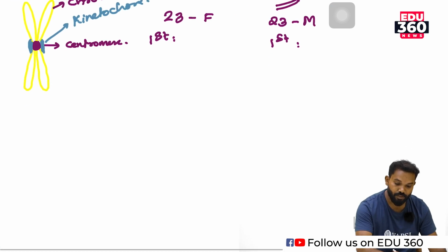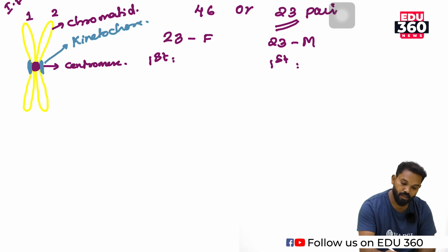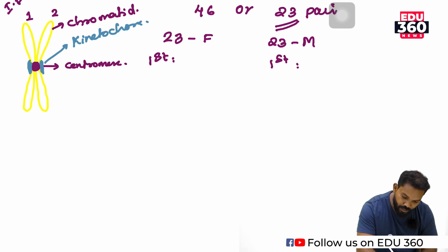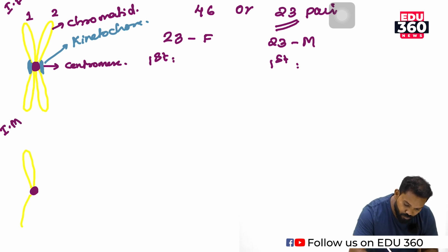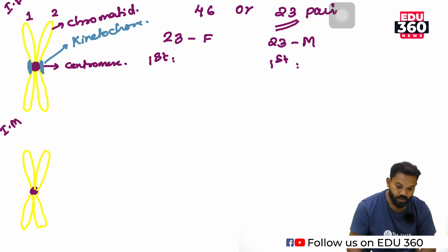If this one is the first chromosome derived from the father, then the first chromosome derived from the mother is similar to it. There are two chromatids joined at a common point known as the centromere, and there are genes.